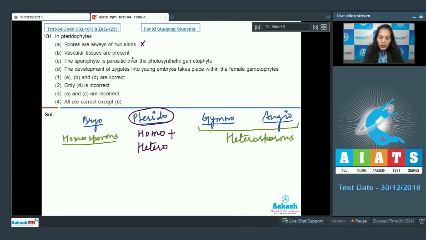B, vascular tissues are present. Yes. In case of bryophytes, the vascular tissues are absent. In case of gymno and angio, the vascular tissues are present.